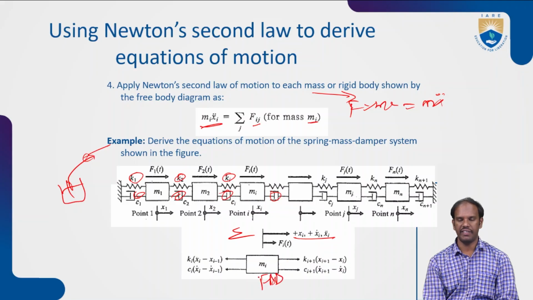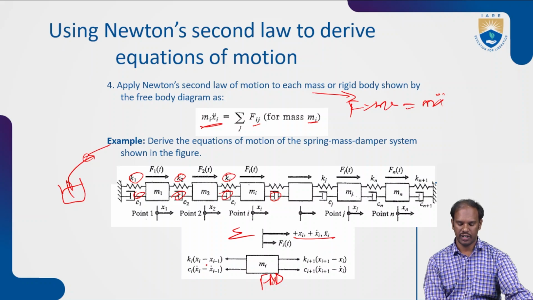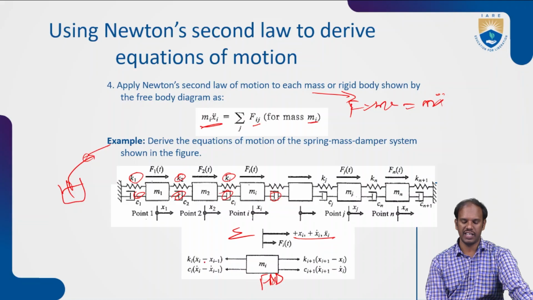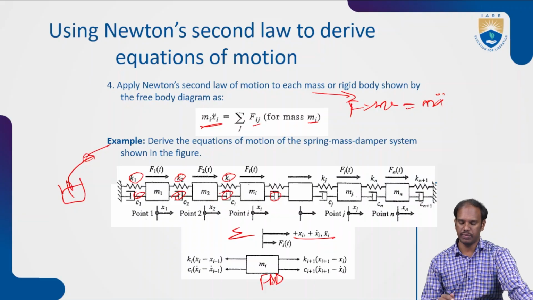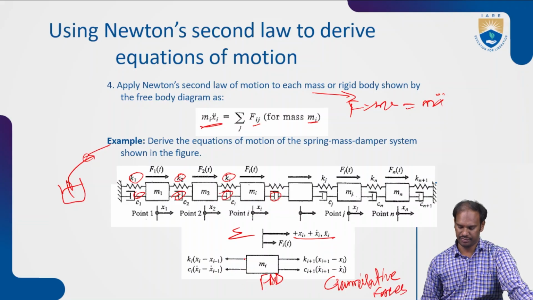In this free body diagram, m of i is taken just as a simple indicator, and all the masses are taken cumulatively. Here we have k of i, with the accelerations and velocities. In the spring we have x i minus x i minus 1, and the same applies to the damper, with x i dot minus x i minus 1 dot. So with k i plus 1, c i plus 1, all of these are cumulative forces in this free body diagram.